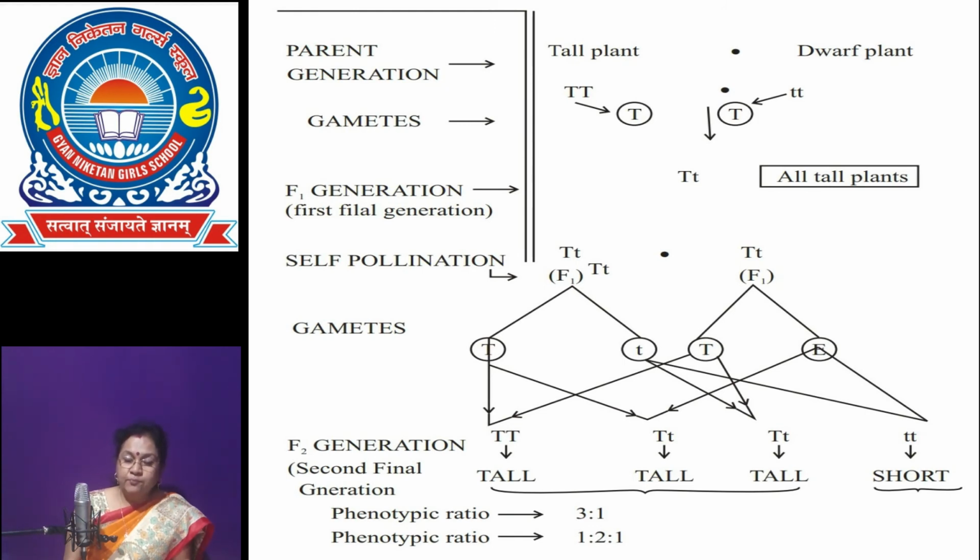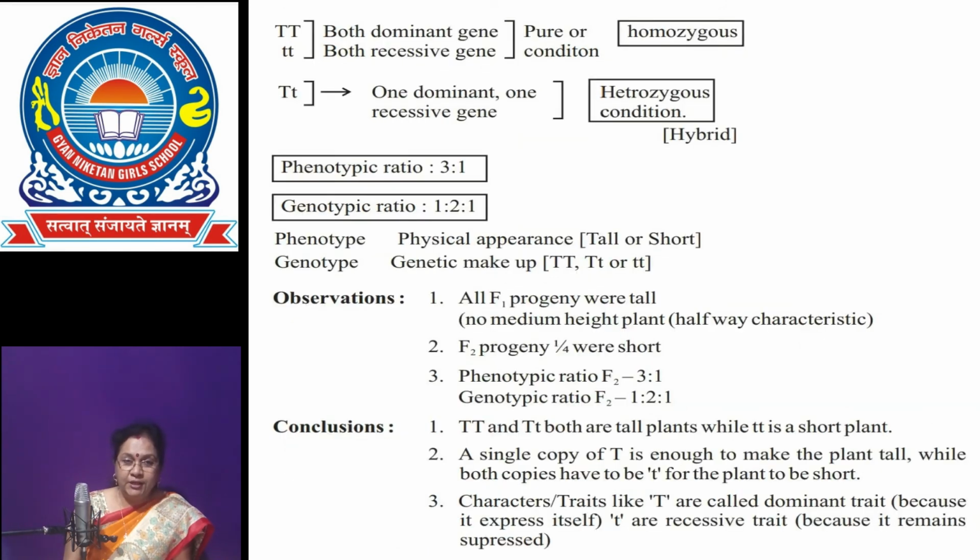The ratio is 1:2:1, and the percentage, 25% he obtained the pure tall, 50% he obtained hybrid tall, and 25% again he obtained the pure dwarf. So in monohybrid cross, Mendel explains the law of dominance in F1 generation.